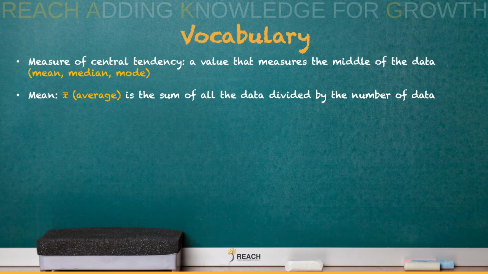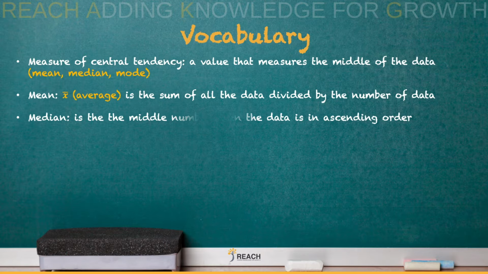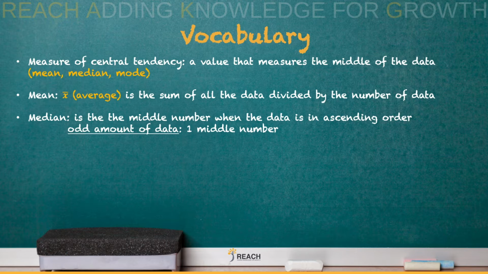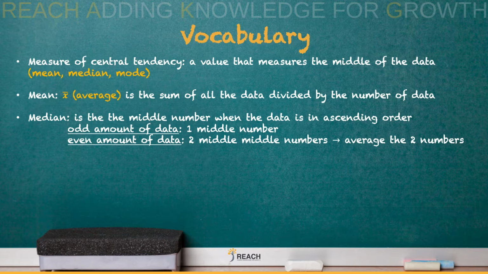All right, the mean is the average. We always say it's the average, but we call it the mean, and the notation is X bar. And we just add up all of our numbers and divide it by the number of data in that set. The median is the middle number, but we got to put it in order. If there are 3 numbers, 5 numbers, 7 numbers, 9, 11, etc., it would be one number in the middle. If it's 2 numbers, 4 numbers, 6 numbers, 8 numbers, 10 numbers, etc., you have to find the average of those 2 numbers to get the number in the middle of that.